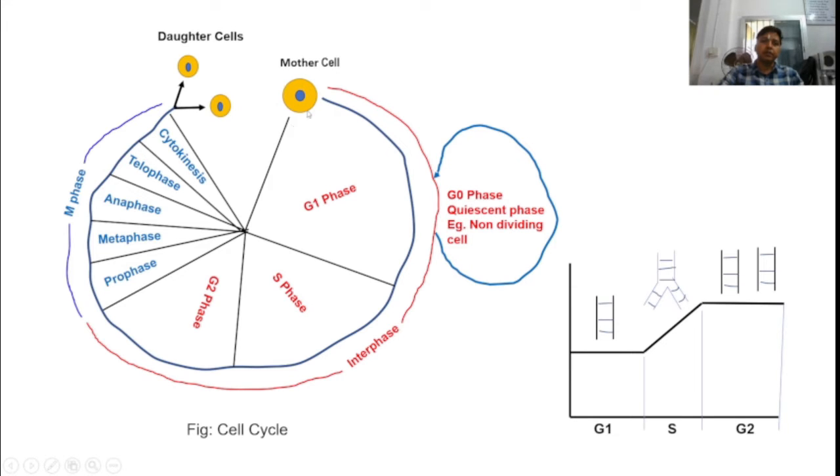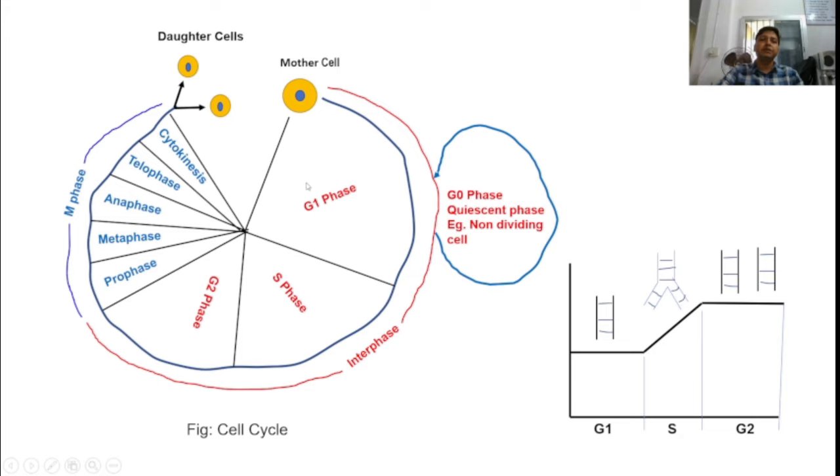This cell is dividing, so it passes through different phases, and finally it produces daughter cells. So these phases are divided broadly into interphase, which is also called preparatory phase, and the second phase is M phase, which is the real phase of division. So again, interphase is divided into G1 phase, S phase, and G2 phase.